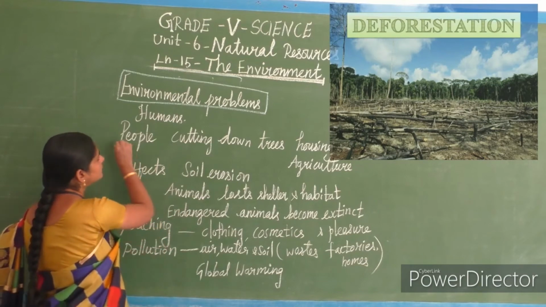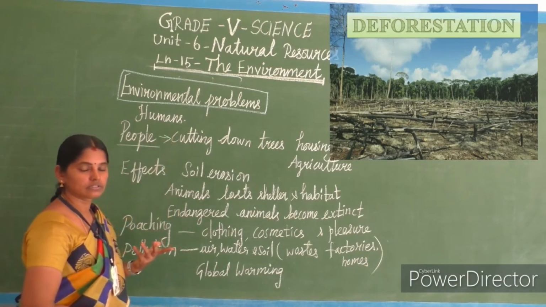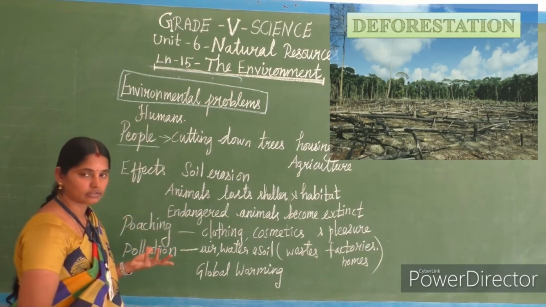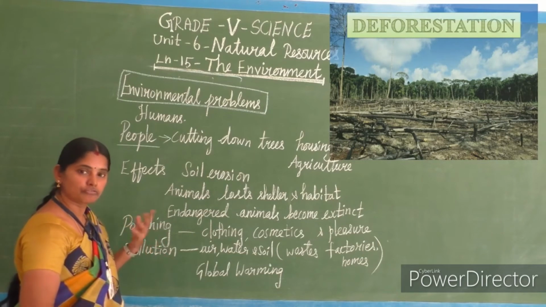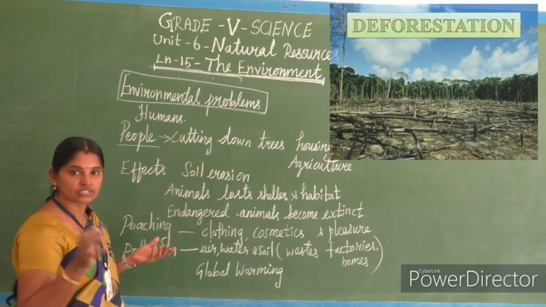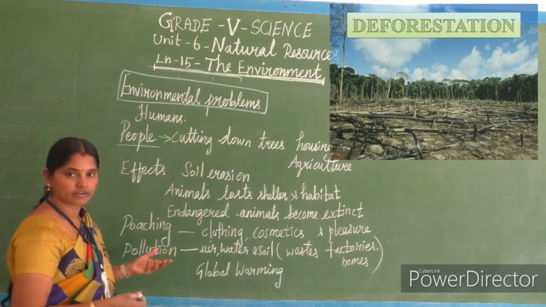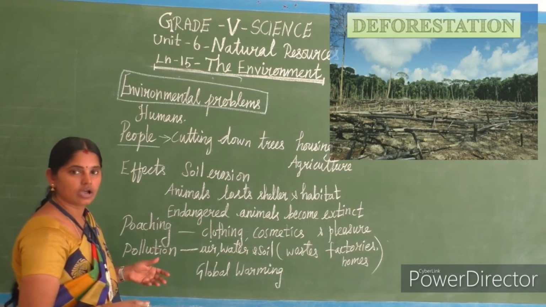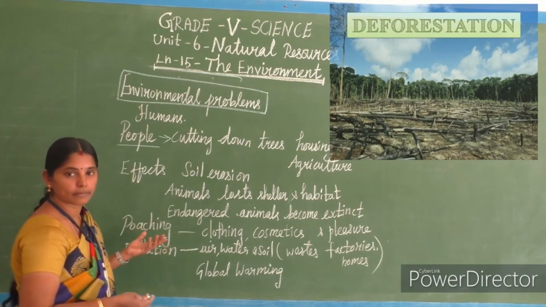See, listen clearly. See in what way we are altering the environment, what way we are bringing the problem to the environment. See people, we cut down trees. For what purpose are we cutting down trees? For making windows and doors, desks and benches, sofas, for many furniture work and many other needs, and for making papers.